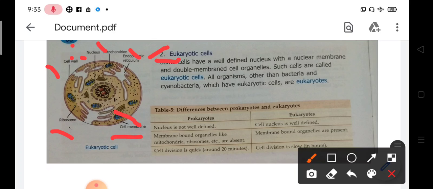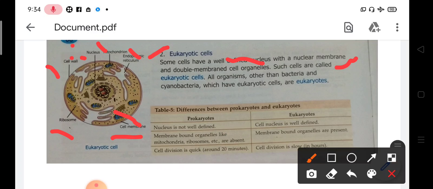Here you can see that some cells have a well-defined nucleus, well defined with a nuclear membrane. So eukaryotic cells have a well-defined nucleus with a nuclear membrane, and they have double membrane cell organelles. Such cells are called eukaryotic cells.